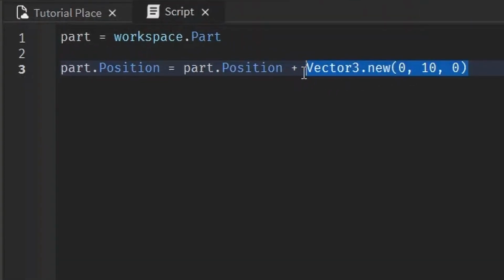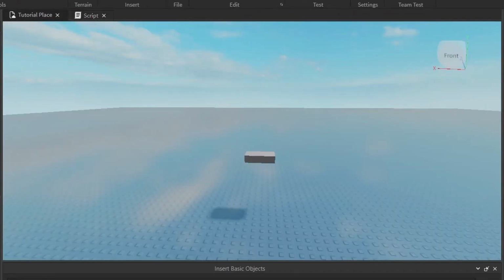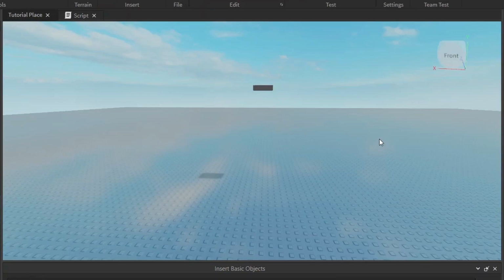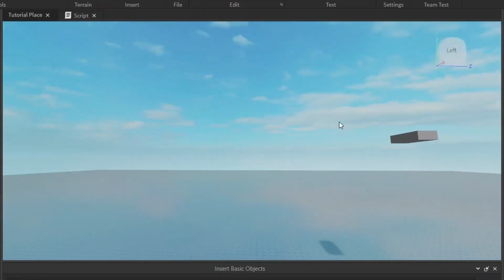I think this method is just a little bit cleaner and easier to understand. And if you wanted to change something, it's a lot easier. If you want it 15 in the z also, you just change it right there. See, it moved up and back.